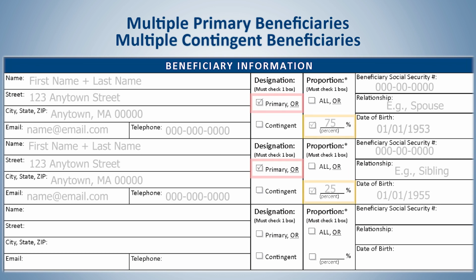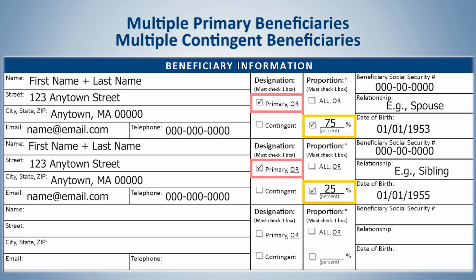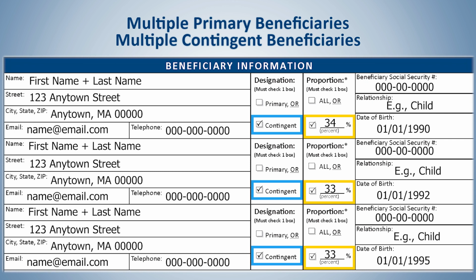In this example, the spouse and sibling are primary beneficiaries at 75 and 25% respectively. Added up, this equals 100%. The contingent beneficiaries are 3 children, with the proportions being 34%, 33%, and 33%, which added up equals 100%.